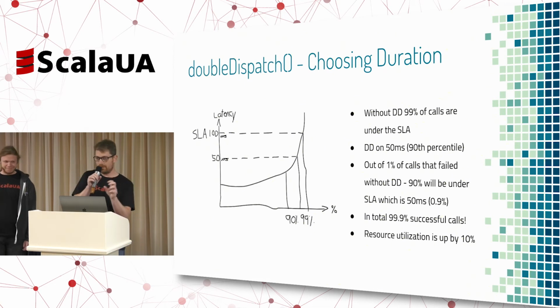But if we combine those two numbers together, we will see that we are getting 99% responsiveness from the first call and another 0.9% from the second one, and together we get 99.9% successful calls, which means that we have improved the responsiveness of the system by a factor of 10. And we've only increased the load on the system by 10%. Why? Because for 90% of the calls, we will not issue a second call. Okay? Make sense? That was the most complicated thing that we have here. Okay, so if that makes sense.